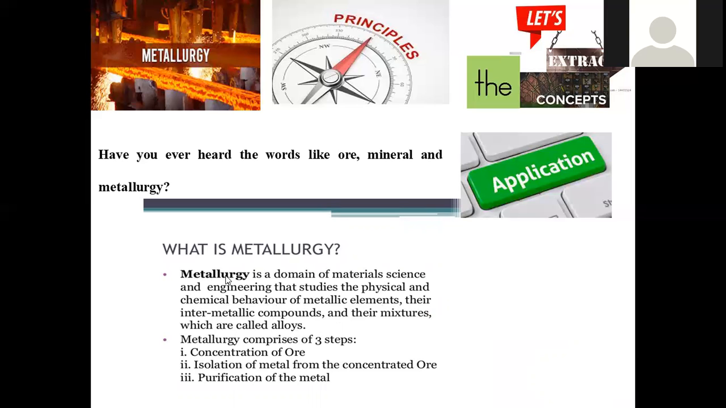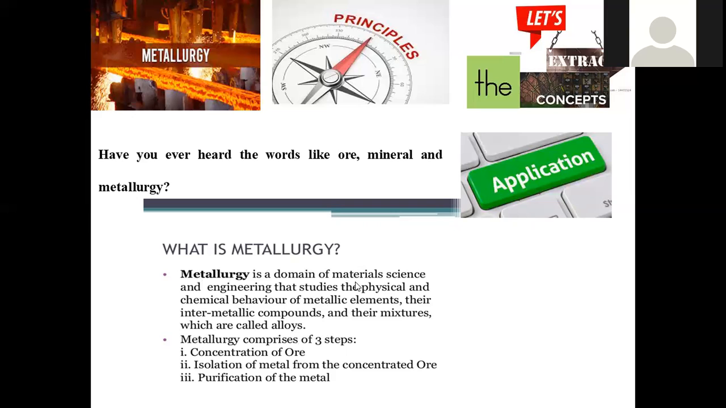Here, metallurgy is the process, not only the extraction. After the extraction, we have to go with the detailed study of their properties, and in what way we have to blend with any other materials in order to fabricate into useful articles. So the entire system is denoted as metallurgy.